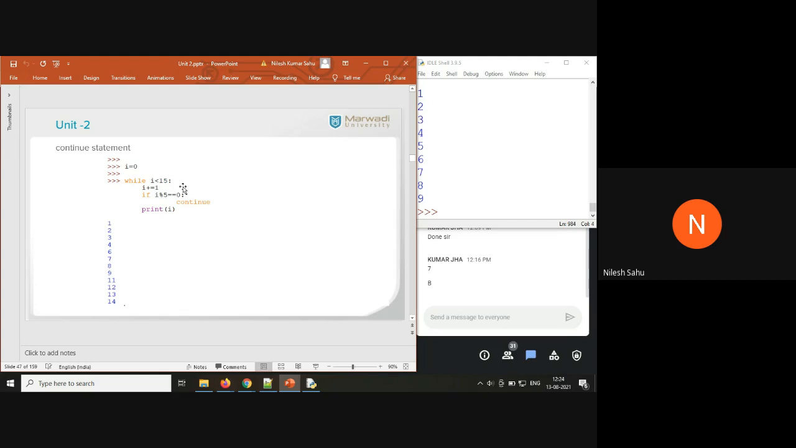Again, you have to keep in mind that when you use the continue statement, if you are not placing the modification before the block of code where you are writing the continue statement, then it will go into an infinite loop. Let me show you an example here. I'm writing the same code, but with the modification in the last line.